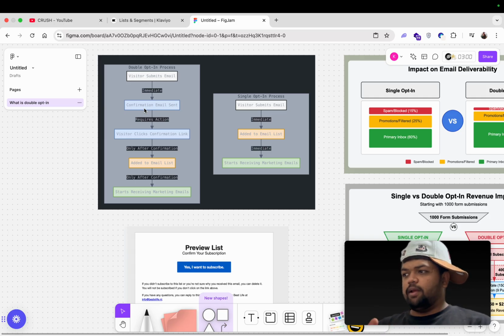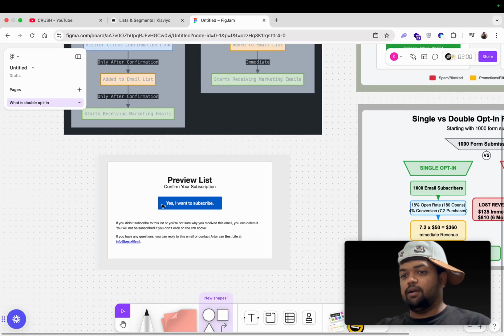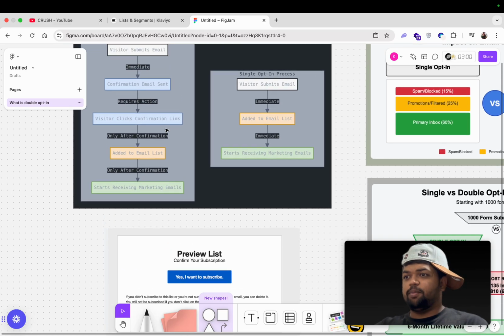Whenever a user signs up through your pop-up or tries to sign up to your list, they receive a confirmation email asking, "Yes, I want to subscribe." Then afterwards they get another email, for example a welcome email, and they are added into your list. So this is what the process looks like.